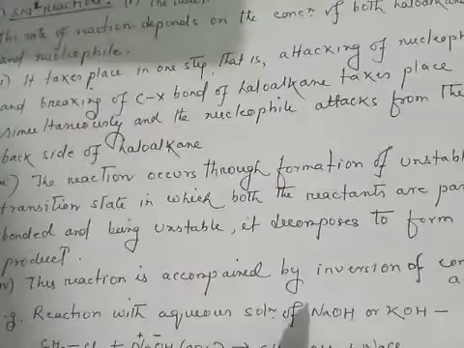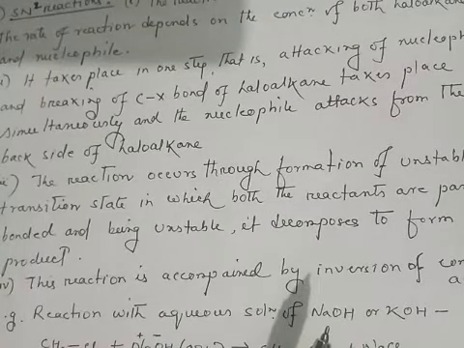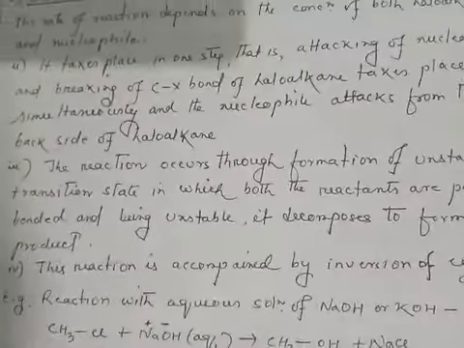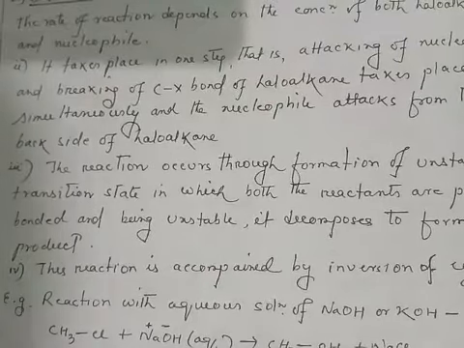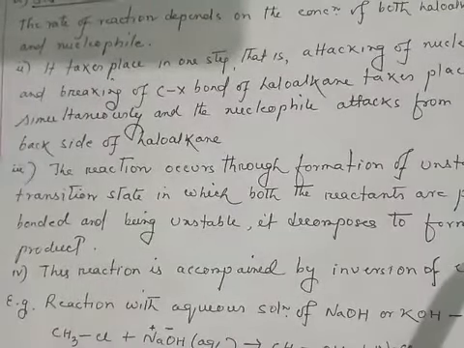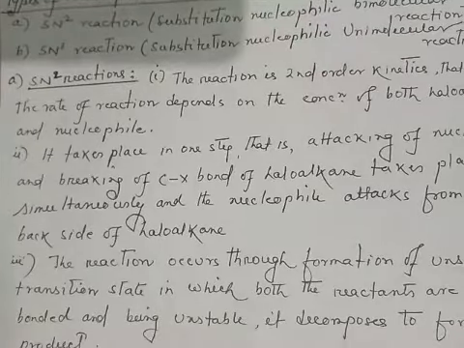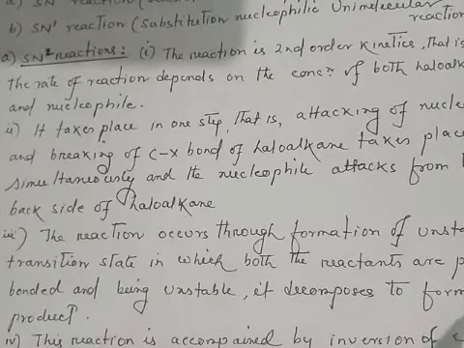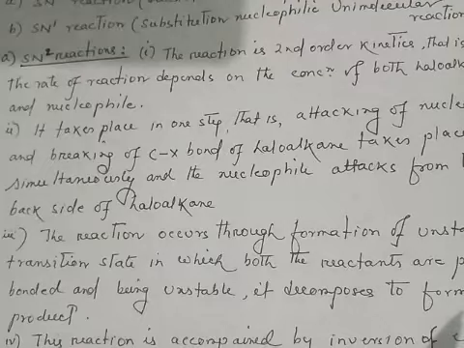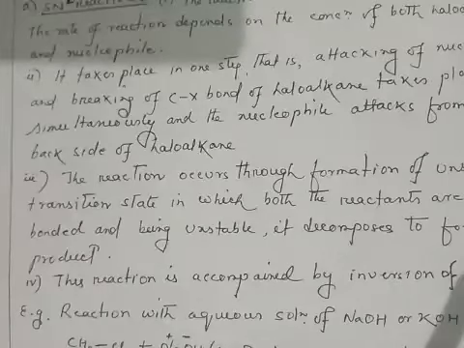The points for the SN1 and SN2 reactions, let me repeat them once more. Number 1 point is that the reaction is second order kinetics. That means the rate of reaction depends upon the molar concentration of both haloalkane and the nucleophile.